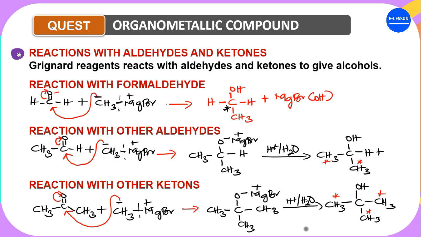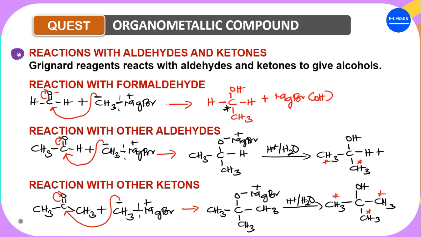If it reacts with other aldehydes, it forms a secondary alcohol. However, if it reacts with ketones, it forms a tertiary alcohol. So that is for reactions with aldehydes and ketones.